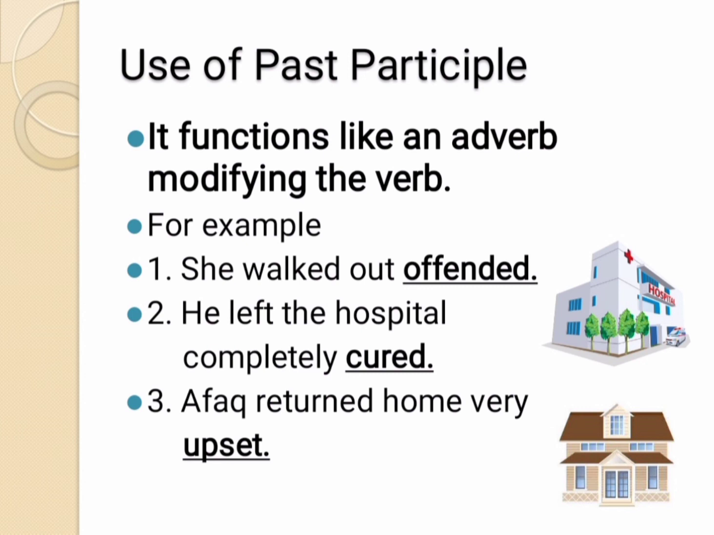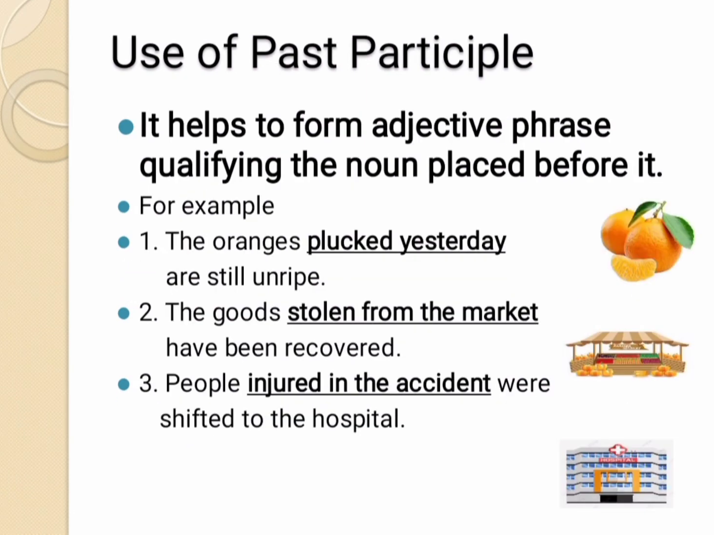In the next example, Arpit returned home very upset. Here the word upset is past participle and here it is used as an adverb and it is modifying the verb return. The next use of past participle is that it helps to form adjective phrase qualifying the noun placed before it.